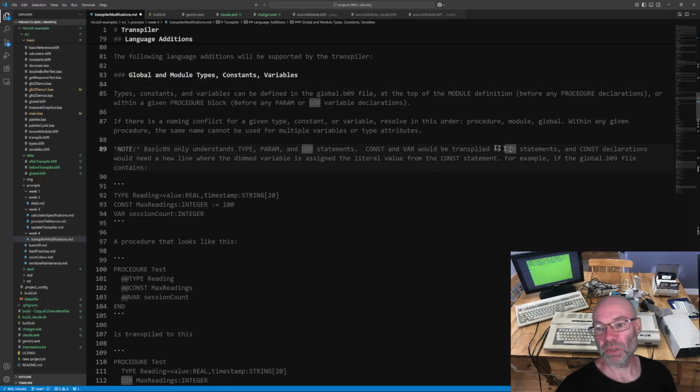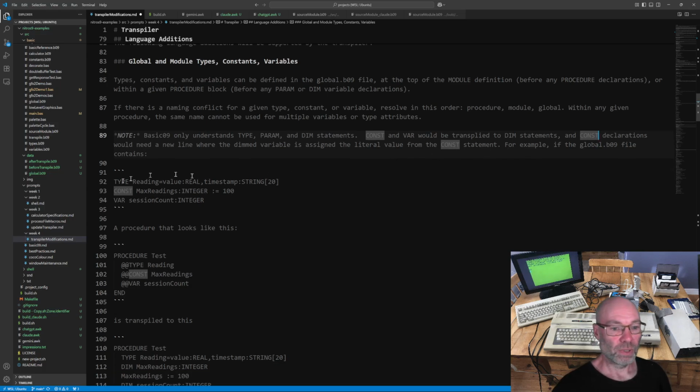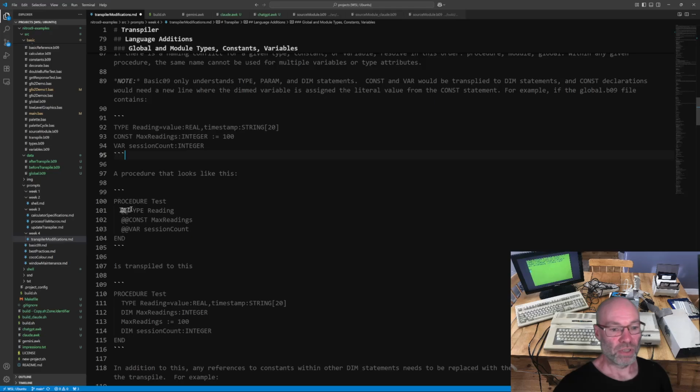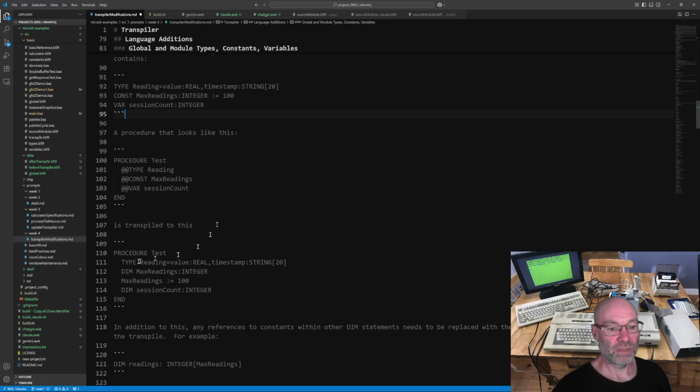Const and var would be transpiled to dim statements, and const declarations would need a new line where the dim variable is assigned the literal value from the const statement. So here's my example. I've got a type, a constant, and a var. The procedure looks like this, and this is the transpile.